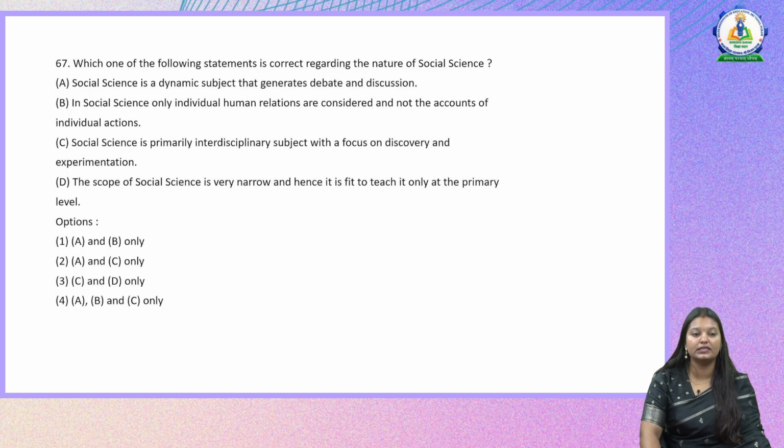So A option is correct. And also the statement that in social science only individual human relationships are considered is not true. Social science talks about the society, the community. Hence, this statement is also wrong. So the right answer here would be A and C only, which is the statements A and C are true when it comes to the nature of social science. Moving on to the next question.